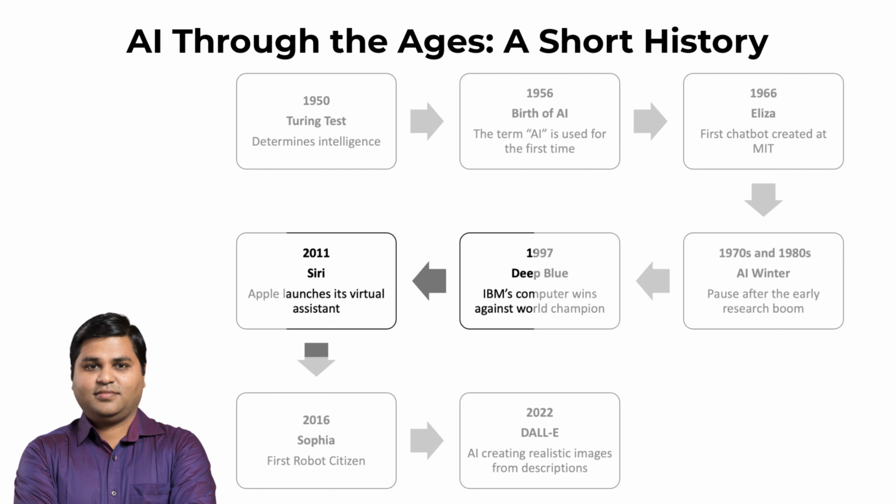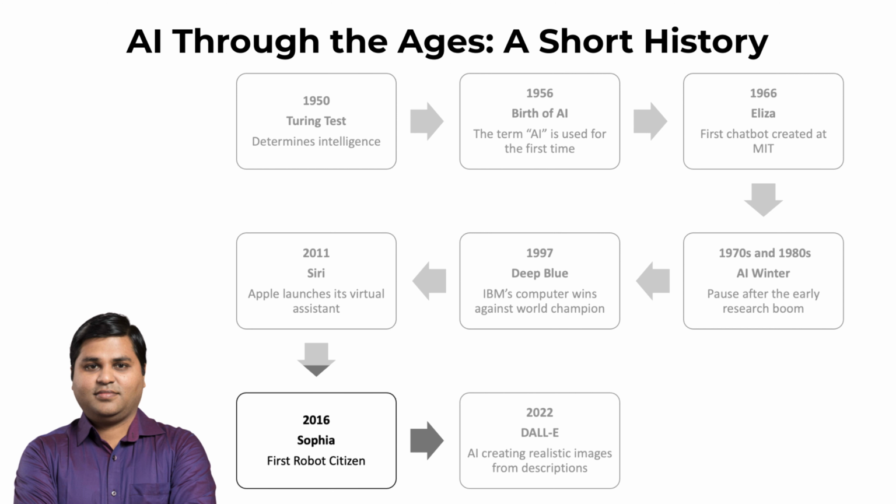In 2011, Apple launched Siri, a voice-controlled personal assistant that could help you do many things just by talking to it. You could ask it to make a phone call, play your favorite song, or even tell you a joke. Moving on to more recent times, in 2012, Google launched Google Now, a virtual assistant that could help with tasks and answer questions on mobile devices. In 2014, Amazon launched Alexa, their own voice-controlled assistant to compete with Siri and Google Now.